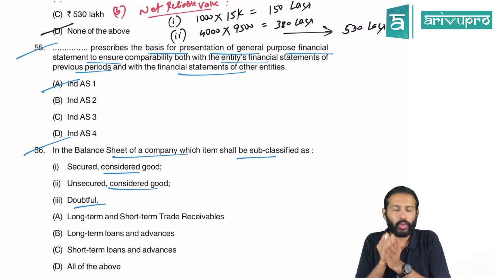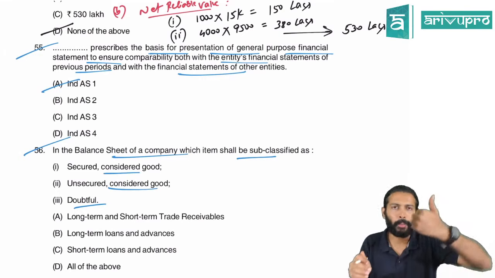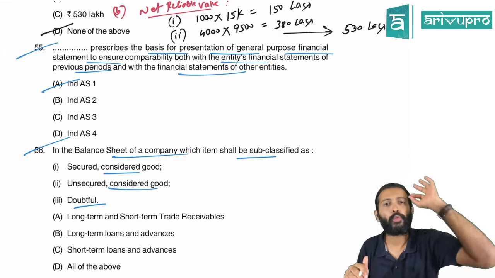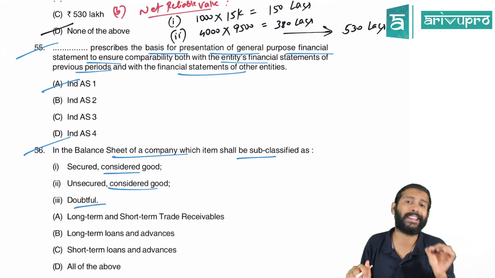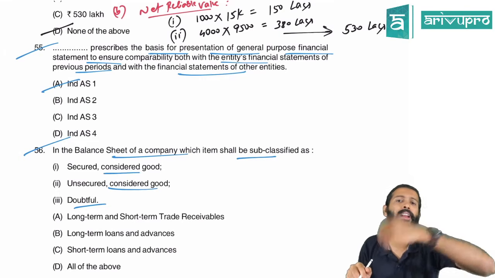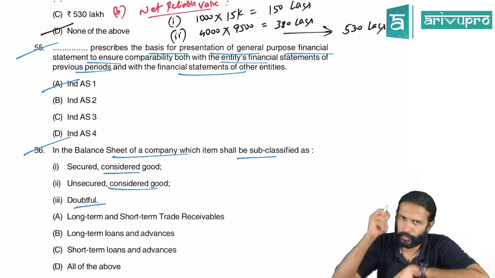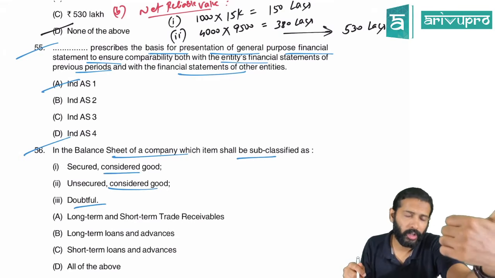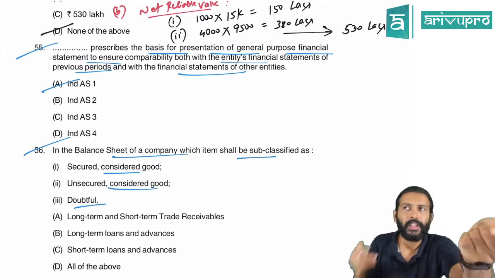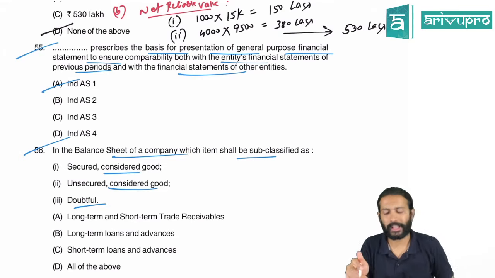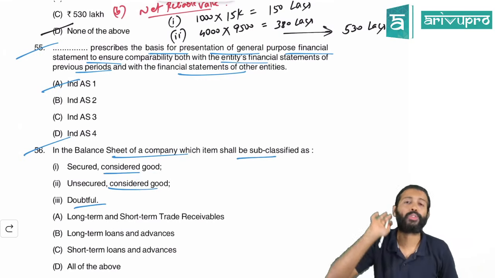For what component will you say how much is secured, how much is unsecured, how much is good, how much is bad? For all the loans and for all the debtors, there is this requirement. Meaning, if you have taken any loan, or if you have issued any loan, you should tell how much of that loan is secured, how much is unsecured. If you are having a debtor, then you need to show how much of the debtor is good and bad. You need to give out the disclosure.